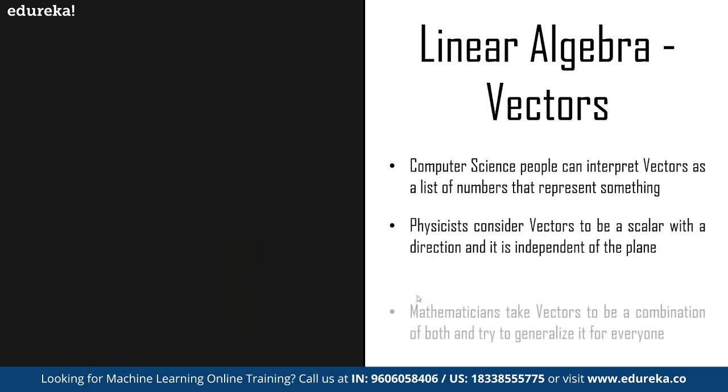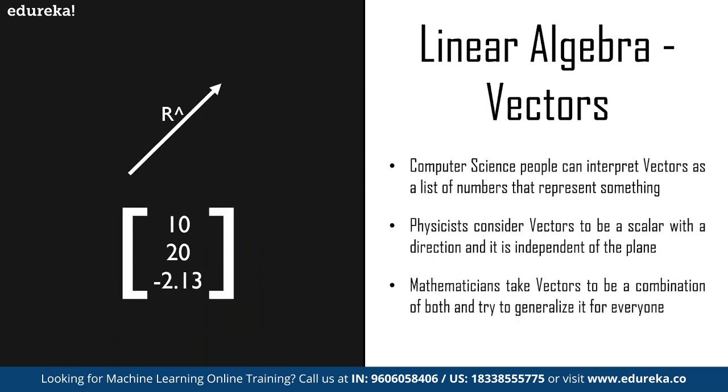Vectors are a bit complicated. Basically they are different for different backgrounds. Computer science people can interpret vectors as a list of numbers that can represent something. Physicists can consider vectors to be a scalar value with a direction, independent of the plane. The mathematicians can take vectors to be a combination of both, and they try to generalize it for everyone. That's how this can be structured.